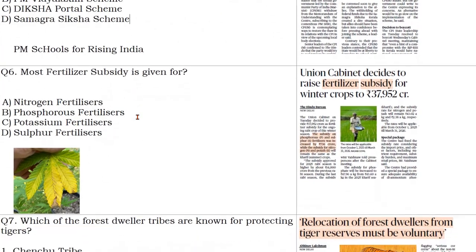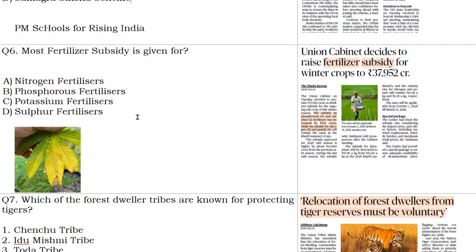Now come to sixth question. It is based upon a news which was Union Cabinet decide to raise fertilizer subsidy for winter crops. So we do have four types of fertilizer mainly. So most fertilizer subsidies are given under which type of fertilizer? Nitrogen fertilizer, phosphorus fertilizer, potassium fertilizer, or sulfur fertilizer.